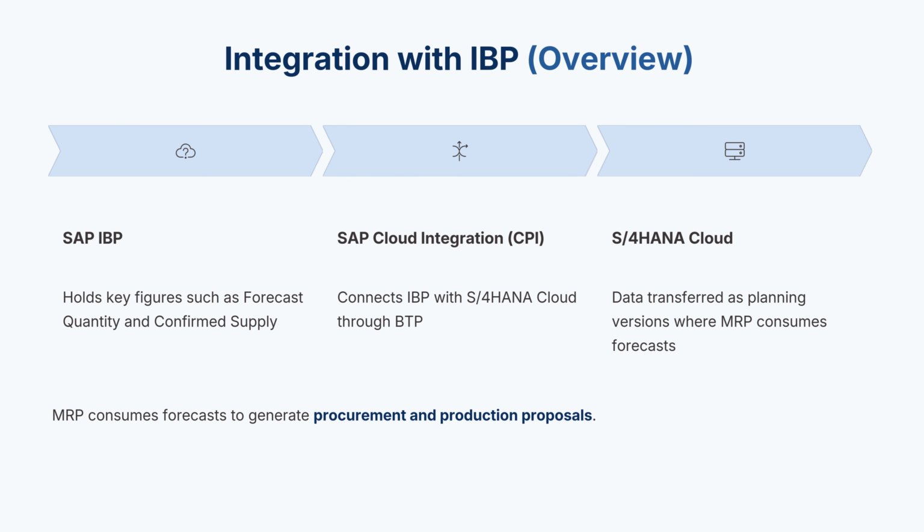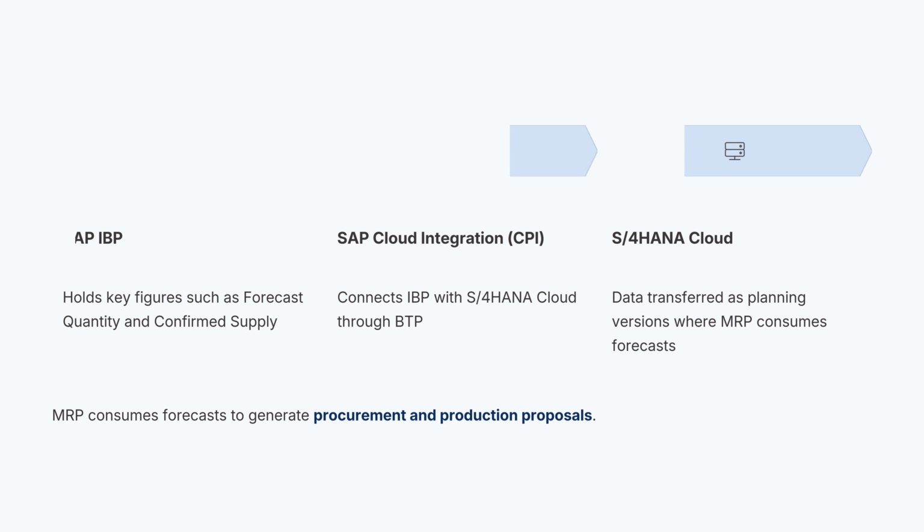Integration with IBP overview. SAP IBP connects with S/4HANA Cloud through SAP Cloud Integration, CPI, on the business technology platform. IBP manages planning versions and key figures: forecast quantity, supply, and inventory. These are transferred to S/4HANA, where MRP consumes them. The integration ensures one synchronized plan across the enterprise.